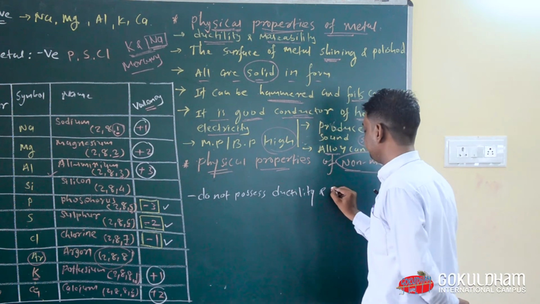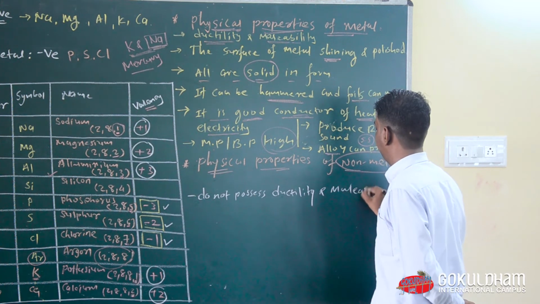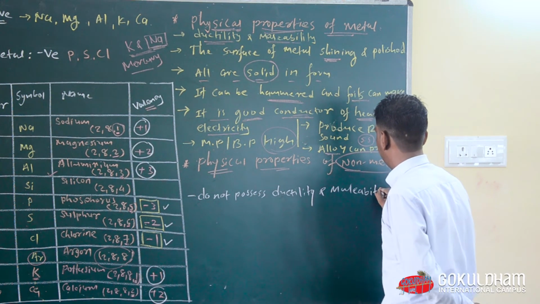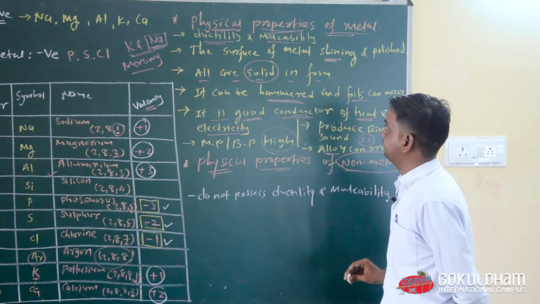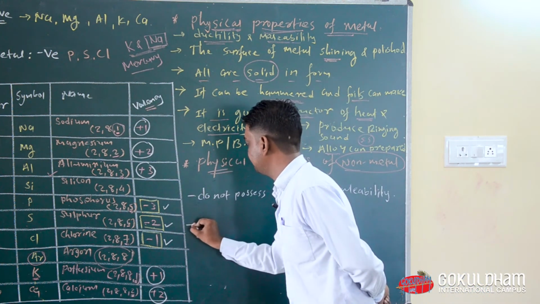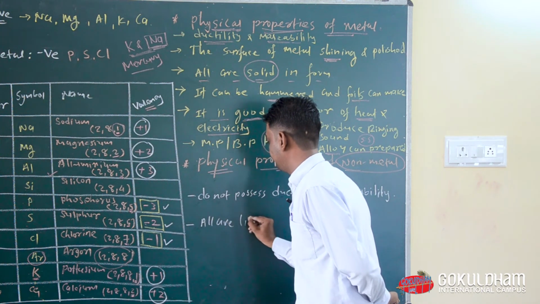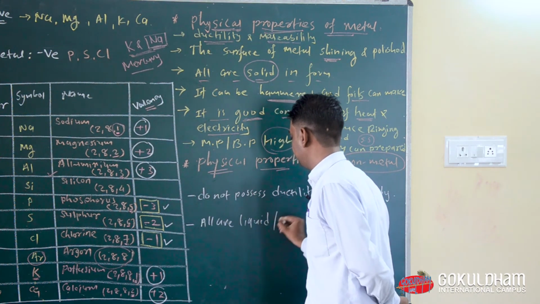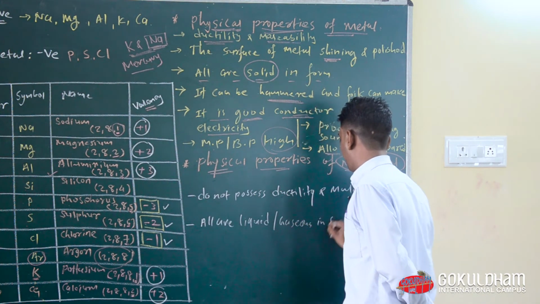Okay, then all are liquid or gaseous in form.